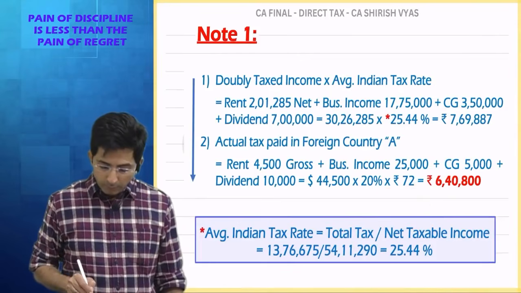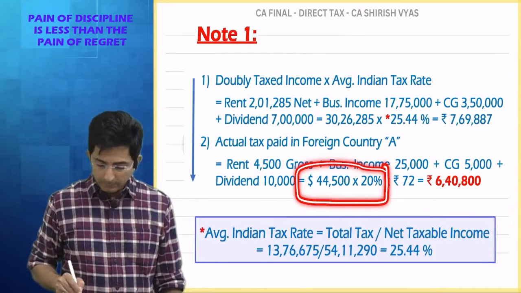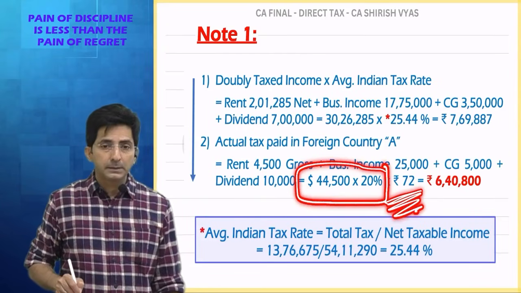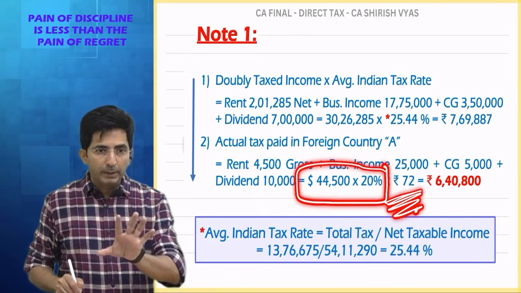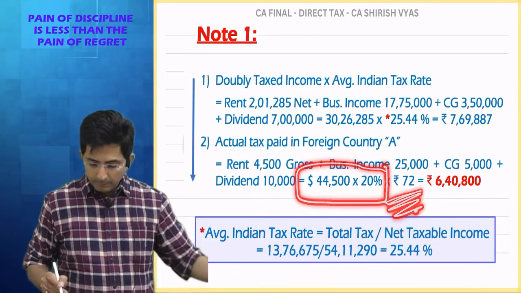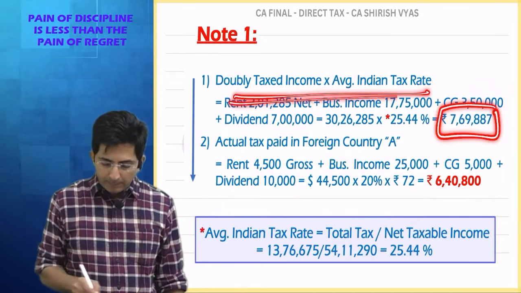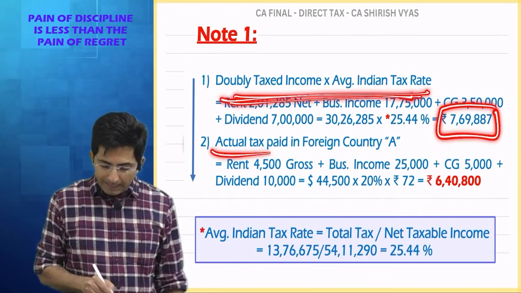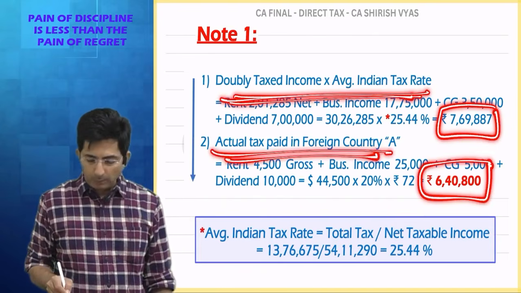First I calculated my taxes in dollars, then converted into Indian rupees. So now I have 2 amounts: doubly taxed income into average Indian rate, and actual foreign tax paid. Out of the 2, whichever is lower? What is lower?